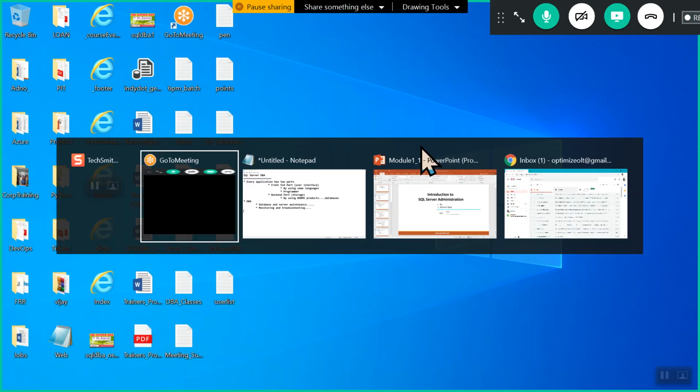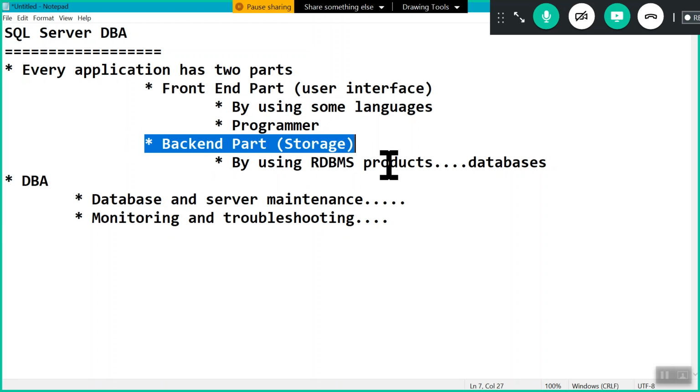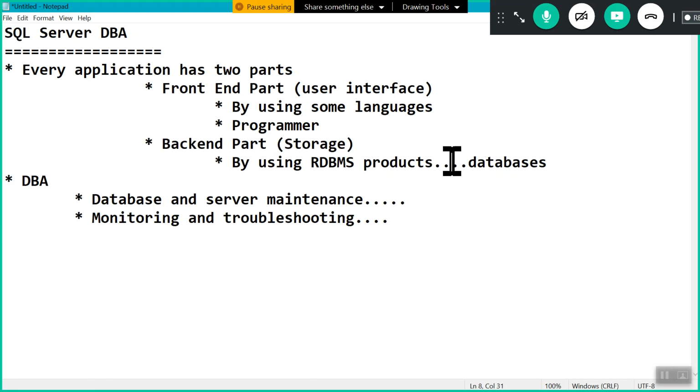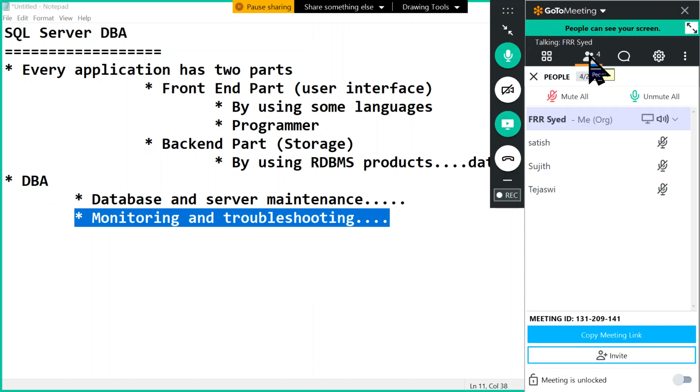Okay, right. So that's what here, like troubleshooting, monitoring and troubleshooting is our regular job. Just remember, like from our discussion, what we have to understand. First point we have to understand, as a SQL Server DBA or any DBA, we are going to handle this backend part. Backend part we are handling, where we have collection of databases. And second point we have to understand, as a SQL Server DBA, our job is monitoring and troubleshooting. Okay, regularly we have to monitor various features. We have to troubleshoot the problems.